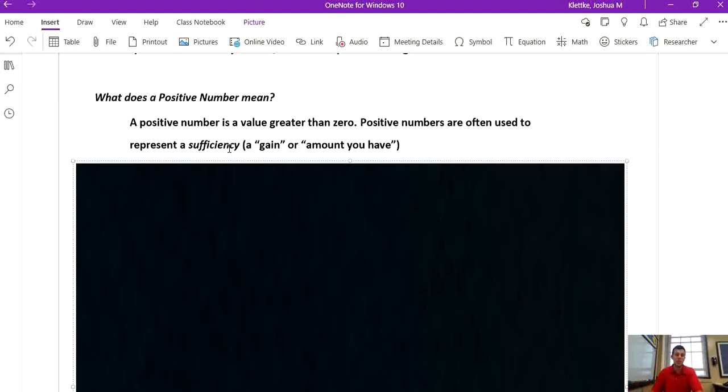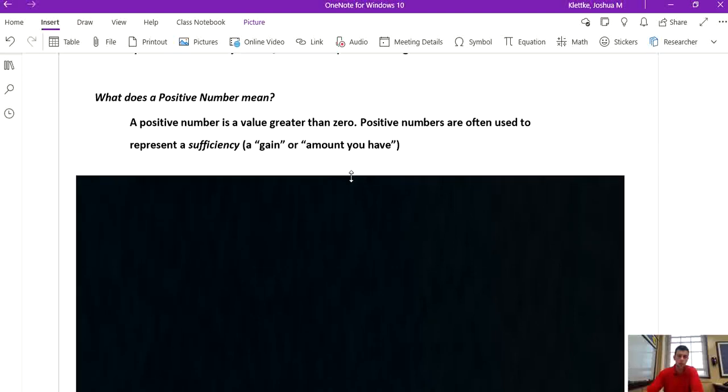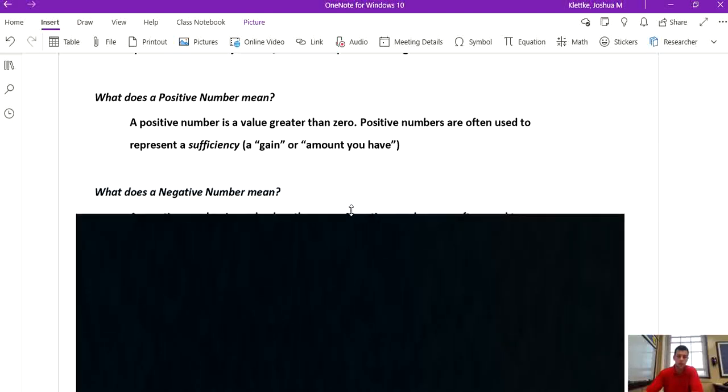I'm going to use an example using money. If I have sufficient money, let's say I want to buy a sandwich for $5. If I have $5, I have sufficient money. I have positive $5.